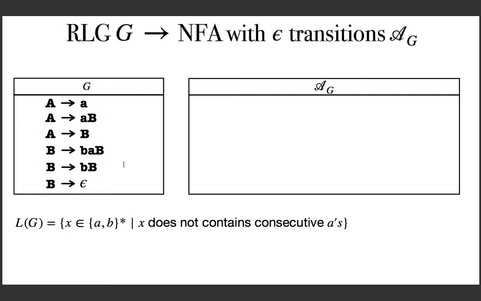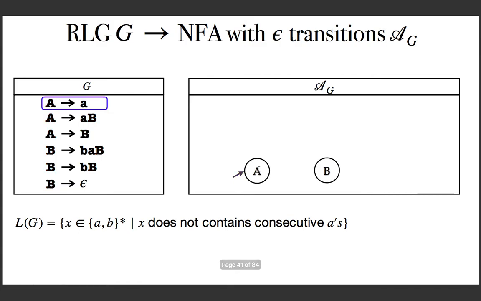So the question is, how will you generate the NFA for this grammar? The first step is to identify all the variables, which are capital A and B, and make corresponding states in the NFA. Each variable becomes a state. The next step is to identify the start symbol, which is capital A, and make the corresponding state the start state of the NFA. Now you consider each production and add the corresponding part in the NFA.